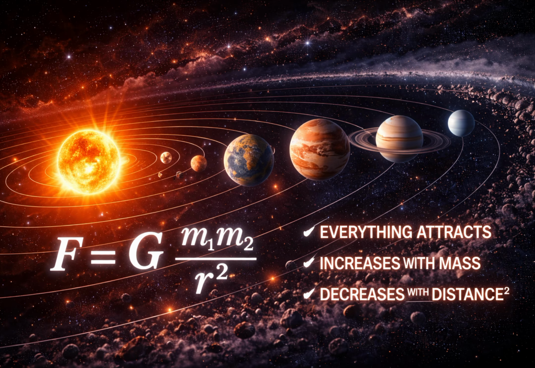This equation says, every object attracts every other object. The force increases with mass. The force decreases with the square of the distance. This explains why planets orbit the sun, moons orbit planets, tides rise on Earth. But gravity does more than pull, it creates motion. Planets do not fall into the sun because they are moving sideways fast enough to keep missing it. This balance between forward motion and gravitational pull creates an orbit. An orbit is not random. It follows precise mathematical laws.